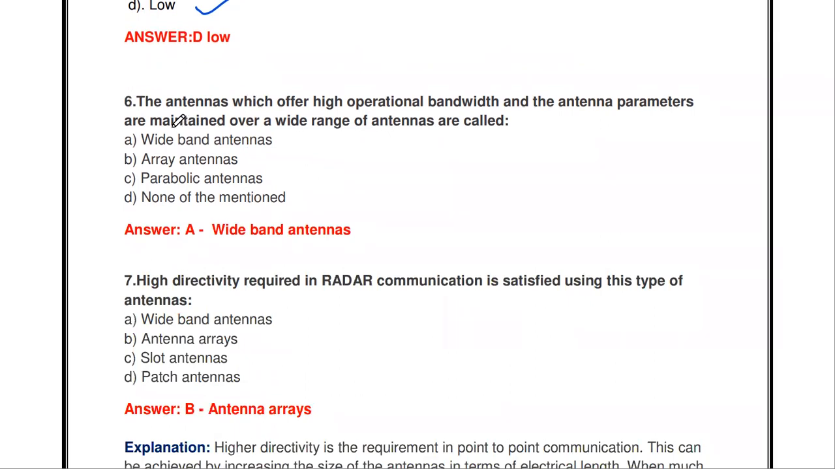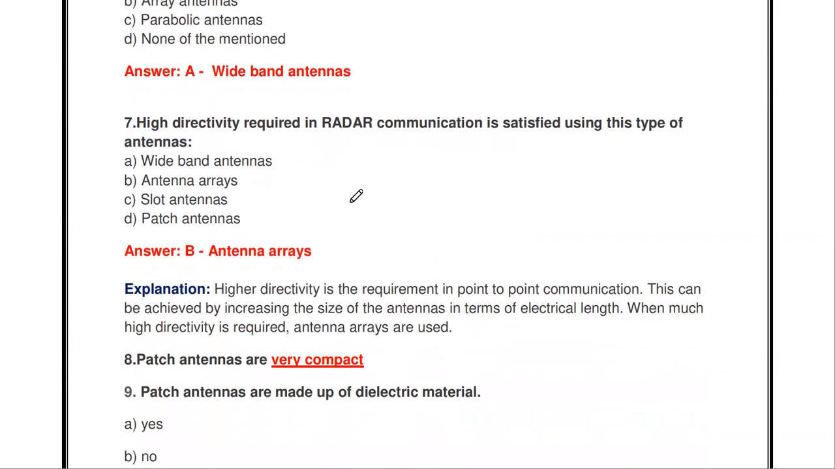The next one: the antennas which offer high operational bandwidth and whose antenna parameters are maintained over a wide range of frequency are called dash. Wideband antenna. So the antenna offers high operational bandwidth, the bandwidth is very high, and the antenna parameters are maintained over that wide range. So it is called a wideband antenna.